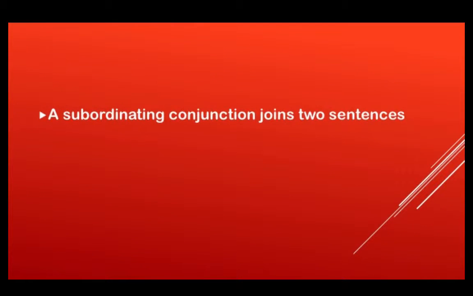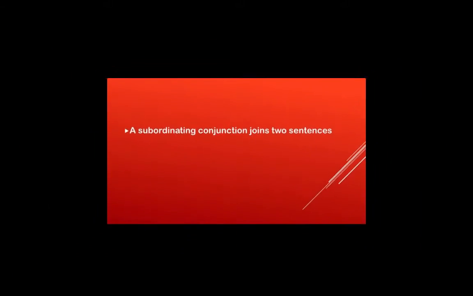You may be wondering, what does a subordinating conjunction do? A subordinating conjunction joins two sentences, one sentence being called dependent or subordinated, and another sentence being independent or the main clause. As said in the intro video, an adverbial clause of time can't occur on its own because it makes no sense. It is not complete. We will take a look at some examples. Once you see them, you will know what we're talking about here.